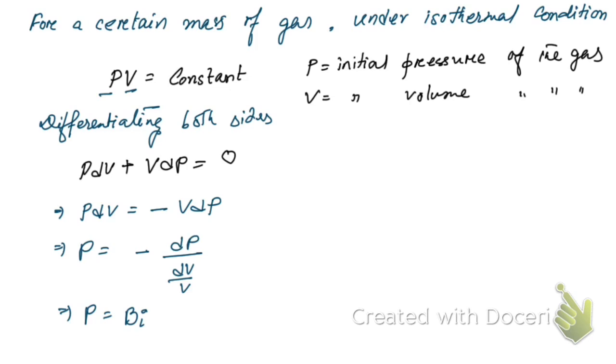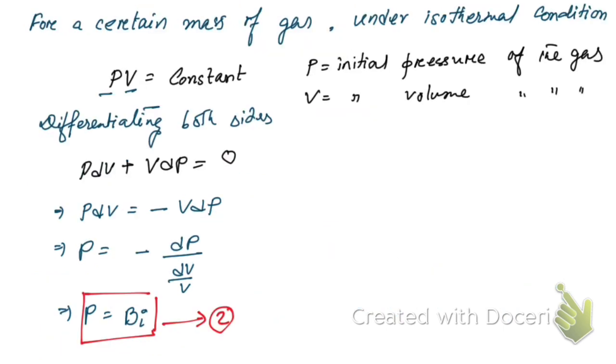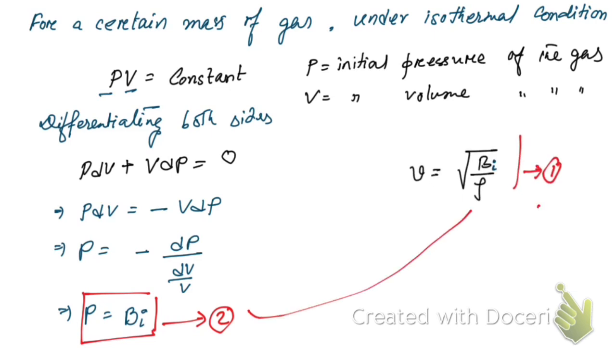If that is the case, now if we use equation number 2 in equation number 1, here instead of B, if we put P, what are we going to get? This was equation number 1.